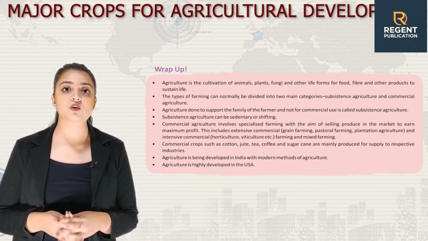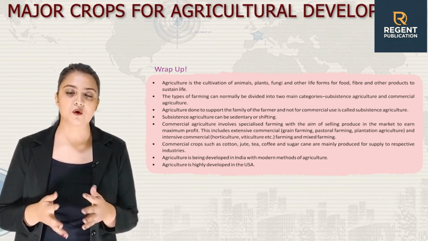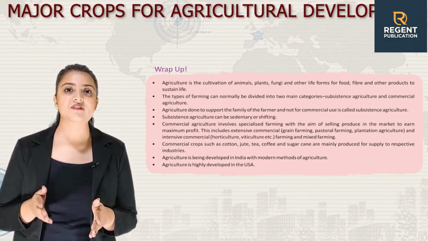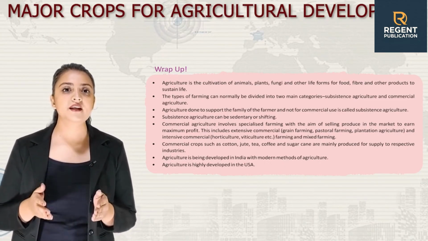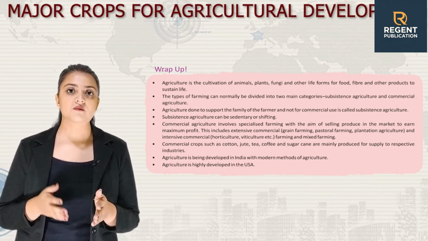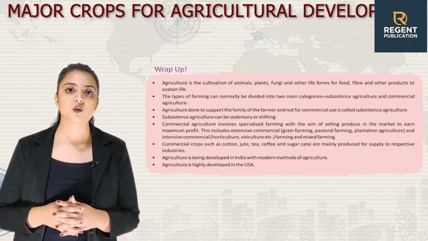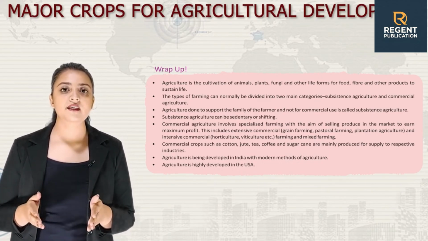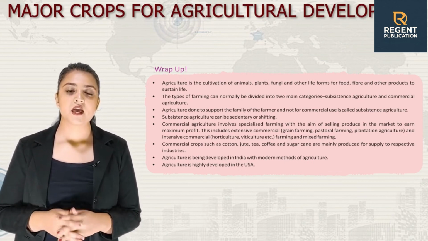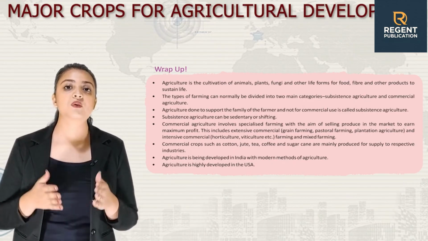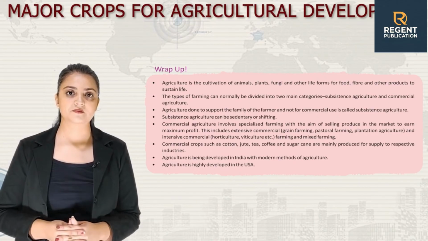Commercial agriculture involves specialized farming with the aim of selling produce in the market to earn maximum profit. This includes extensive commercial, that is grain farming, pastoral farming, plantation agriculture, and intensive commercial, that is horticulture, viticulture, etc., farming and mixed farming. Commercial crops such as cotton, jute, tea, coffee and sugar cane are mainly produced for supply to respective industries. Agriculture is being developed in India with modern methods of agriculture. Agriculture is highly developed in the USA.